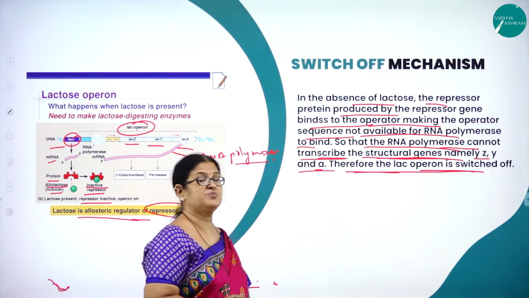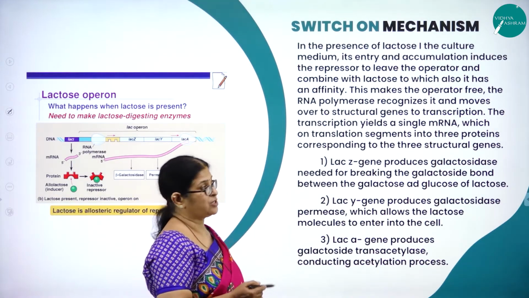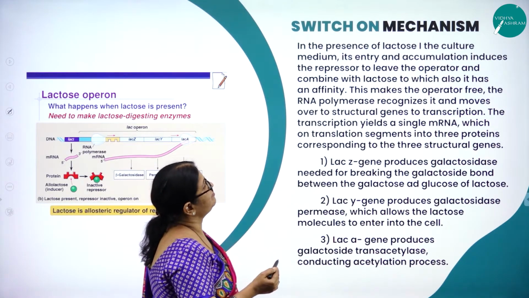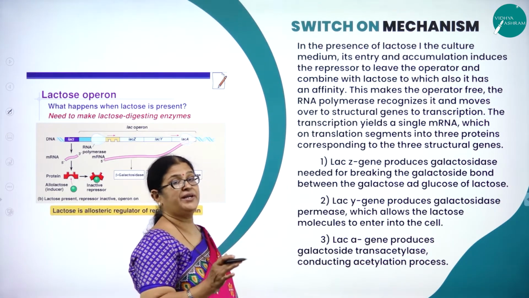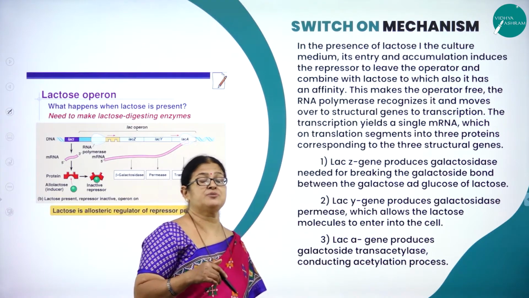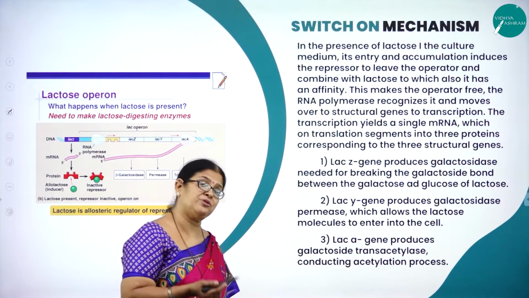Now, let us see what the switch-on mechanism is. In the presence of lactose in the culture medium, its entry and accumulation induces the repressor to leave the operator. So, if lactose is provided to the medium, then the repressor protein will not bind to the operator.